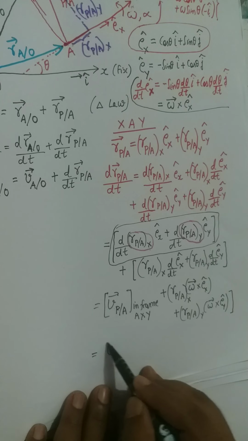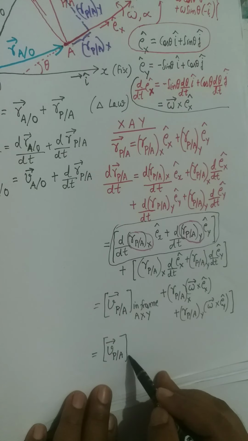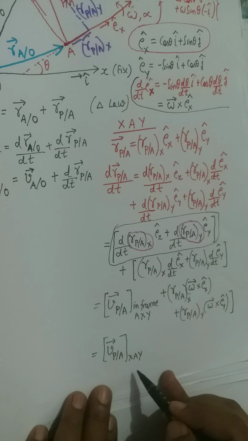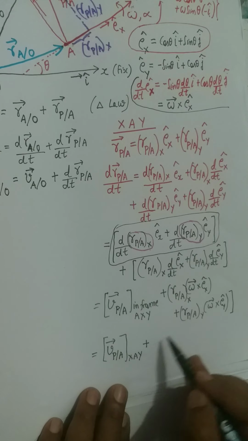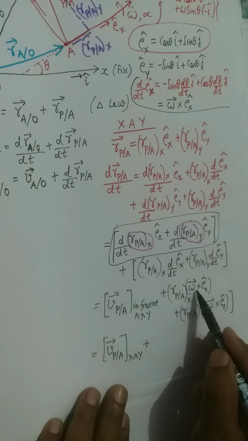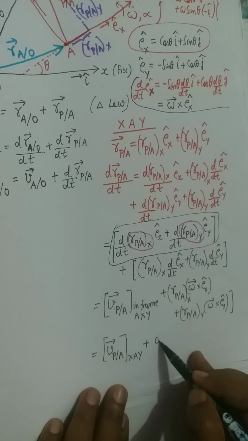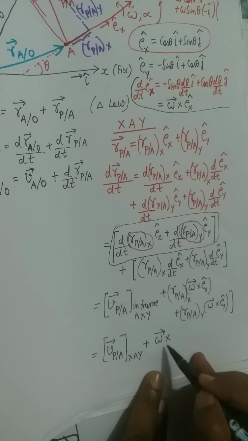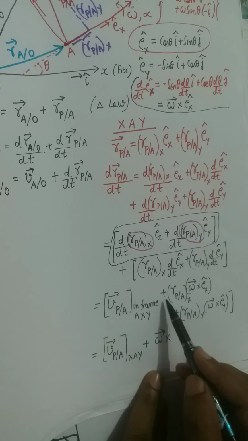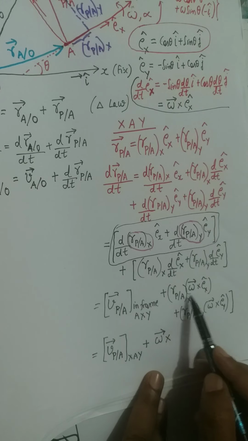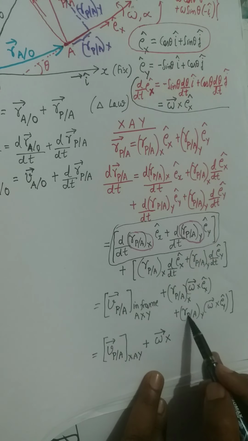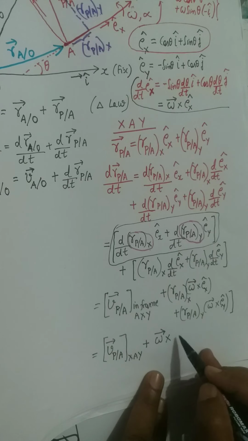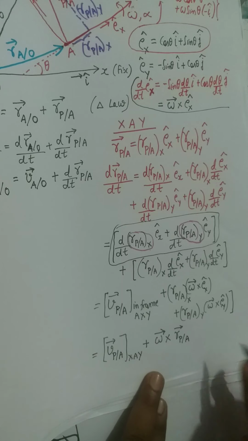Now we have the velocity of P with respect to A in the frame of the x, a, y coordinate system, plus I will bring the omega vector out. Omega will be outside by the associative law, with a cross, and inside you will have Rp oblique A Ex cap plus Rp oblique A Ey cap, which is actually the position of P relative to A.